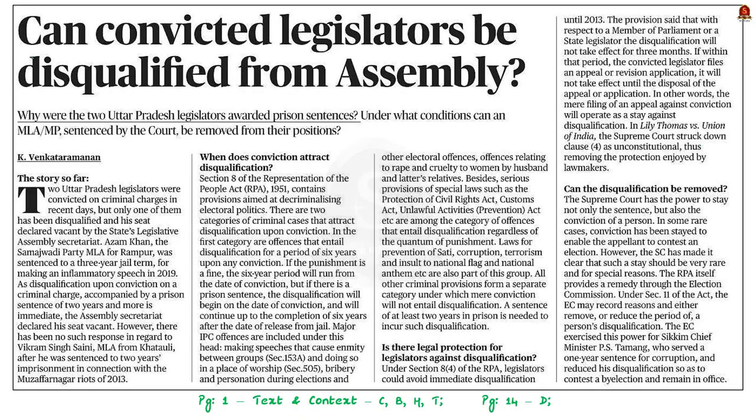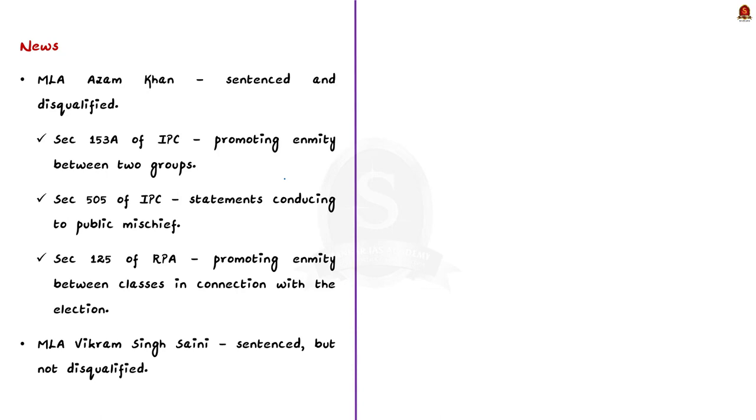Now look at this article from Text and Context. It speaks about the disqualification of legislators who are convicted on criminal charges. So in this context, let us learn some of the points given in the news article. Firstly, let us see why this topic is in the news. See, recently legislators from Uttar Pradesh were convicted on criminal charges and one of them was disqualified. The first one who was convicted and also disqualified is Azam Khan. He was the MLA of Samajwadi Party for Rampur.